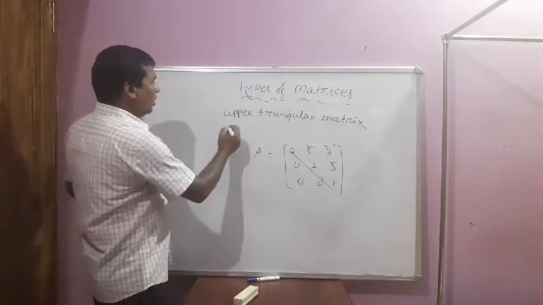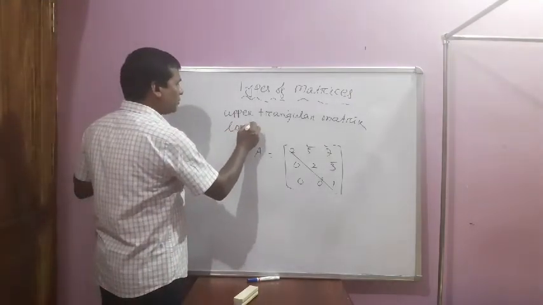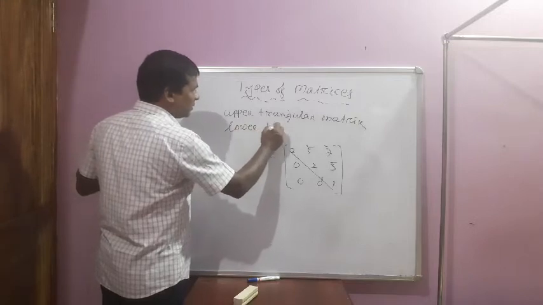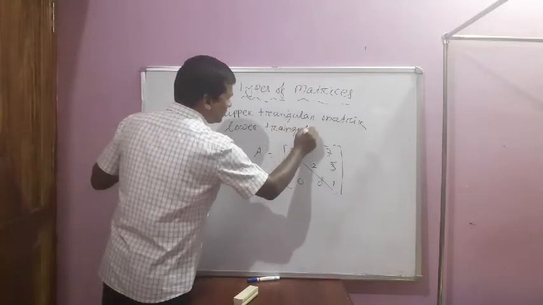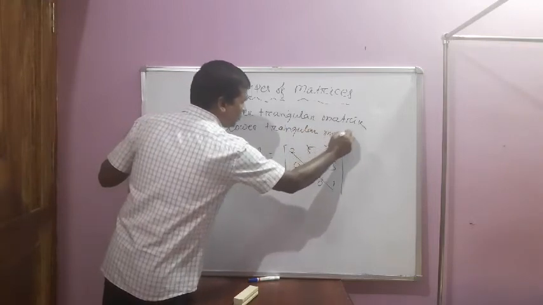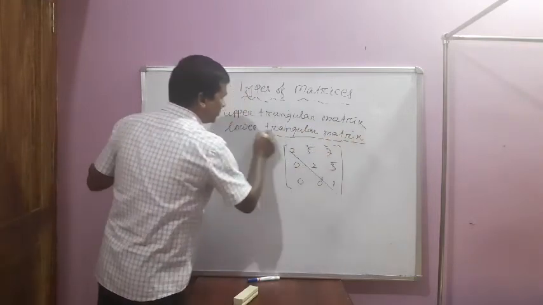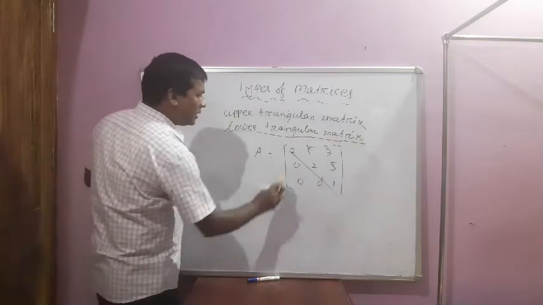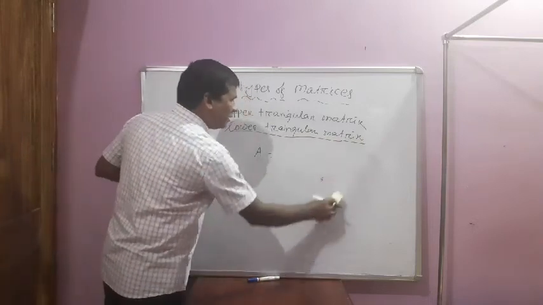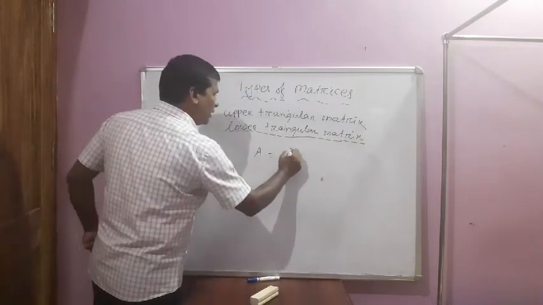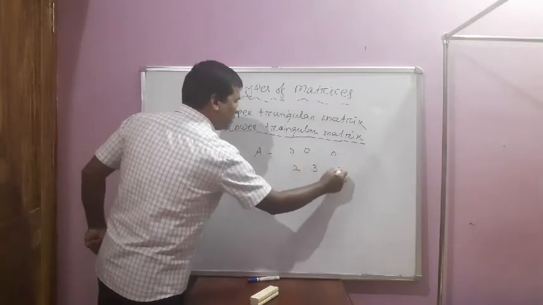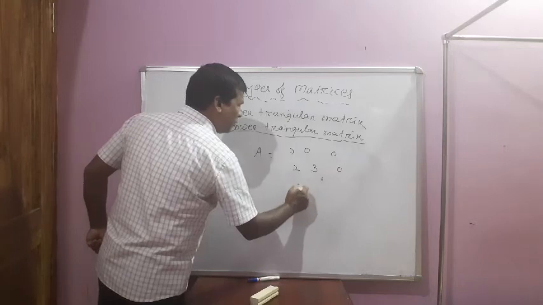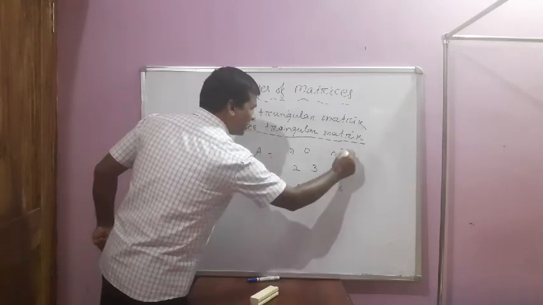Then the lower triangular matrix. Lower triangular matrix means the opposite of that. That is equal to 7, 0, 0, 2, 3, 0, 5, 2, 6.